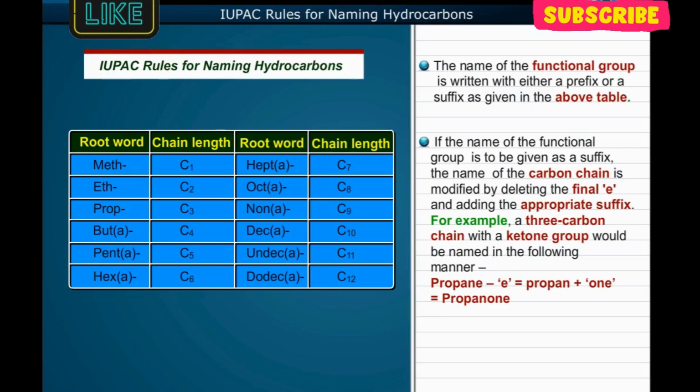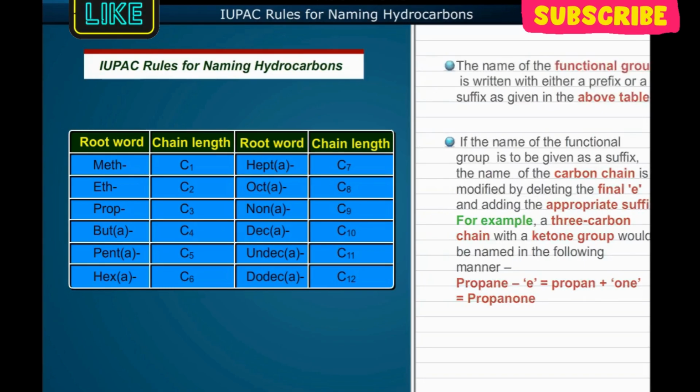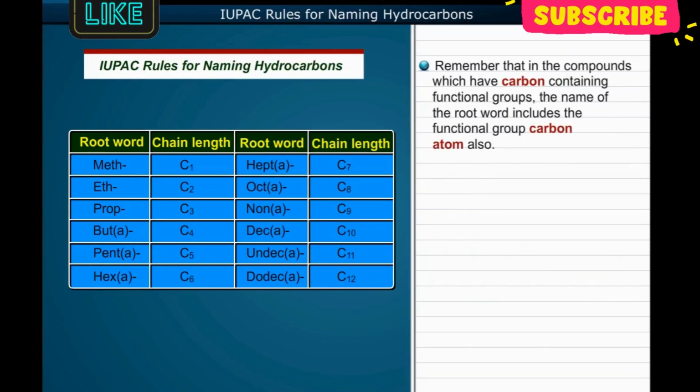For example, a 3-carbon chain with a ketone group would be named in the following manner. Propane minus e plus one equals propanone. Remember that in compounds which have carbon-containing functional groups, the name of the root word includes the functional group carbon atoms also.